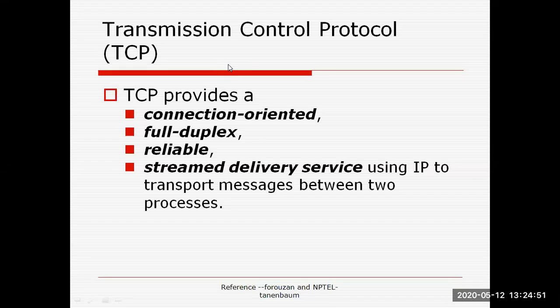It is full duplex, meaning two-way communication is possible at a time. This protocol is called a reliable protocol and a stream delivery service using IP to transport messages between two processes. In TCP, we use the concept of acknowledgement, that is, the transmission of the acknowledgement.